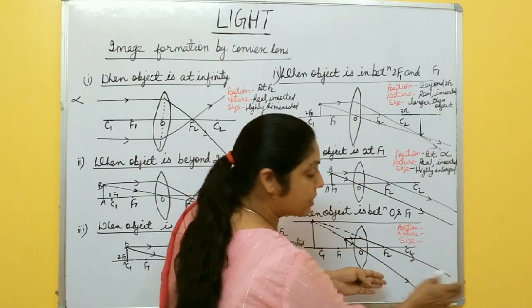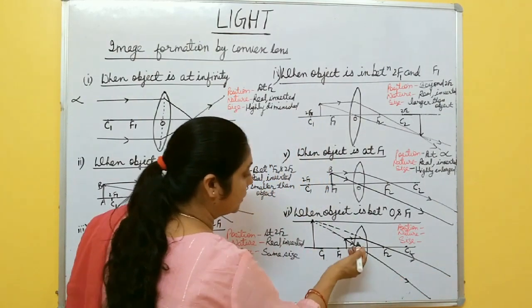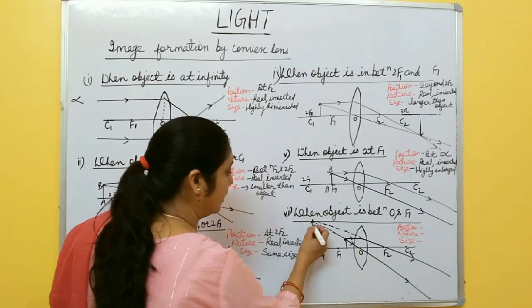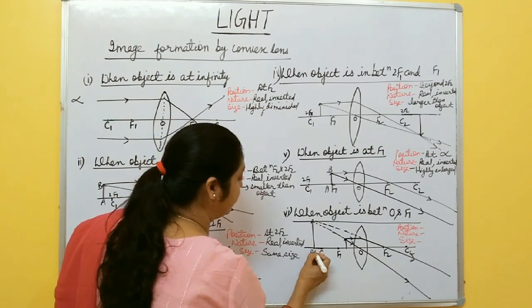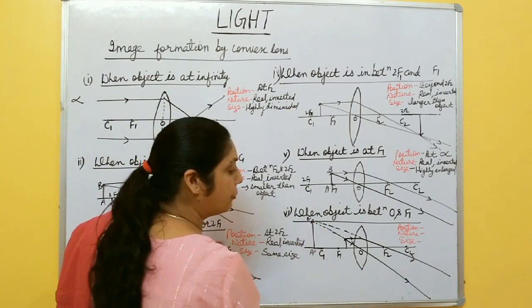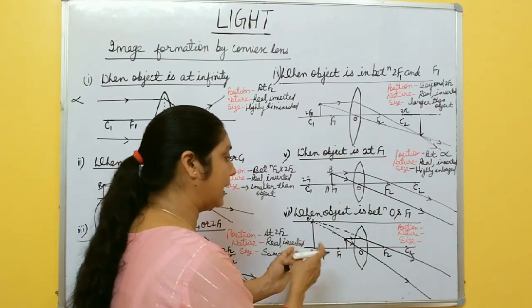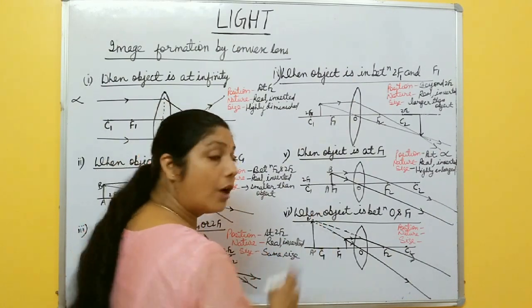So there is no possibility to meet at any point to the right side. So these two rays, when you extend in the backward direction, they appear to meet at this point. So here the image of the object is formed, and the side of object and image is same side. The rays do not actually meet.